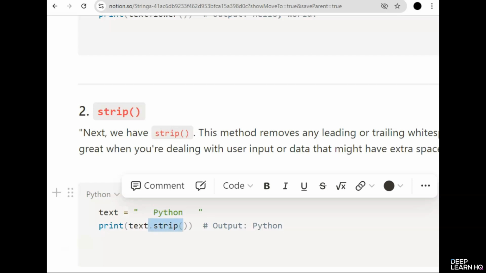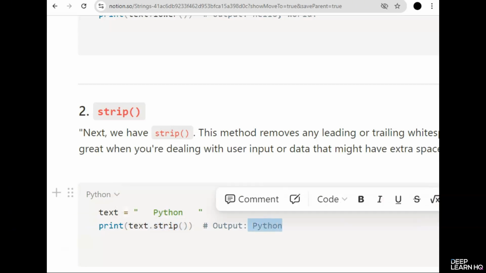For this, they can use the strip function and this will output Python. It will remove all the white spaces.